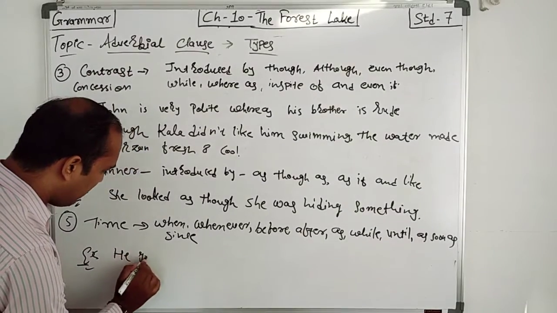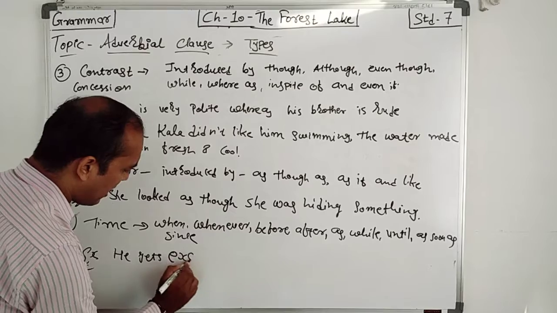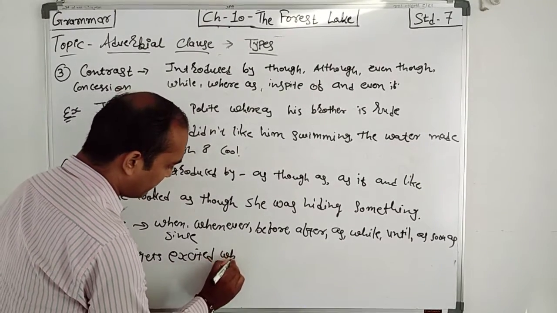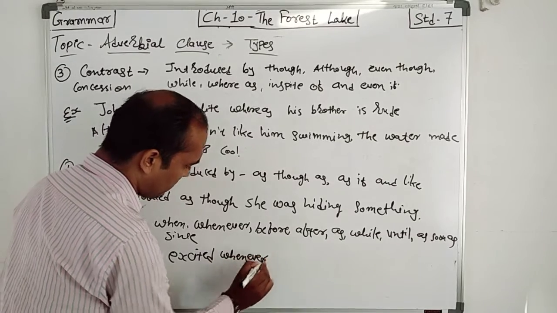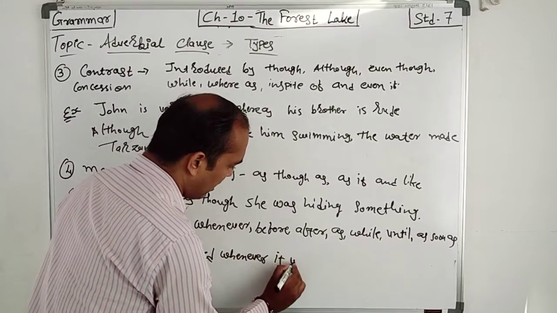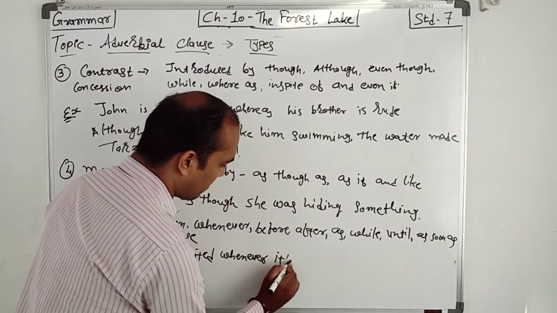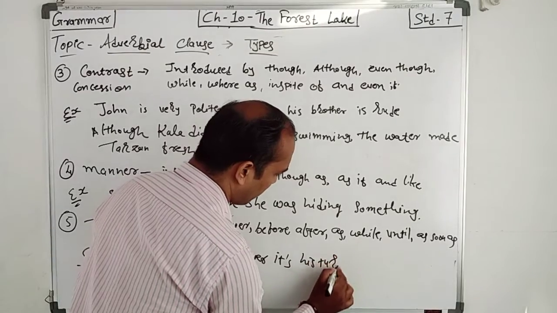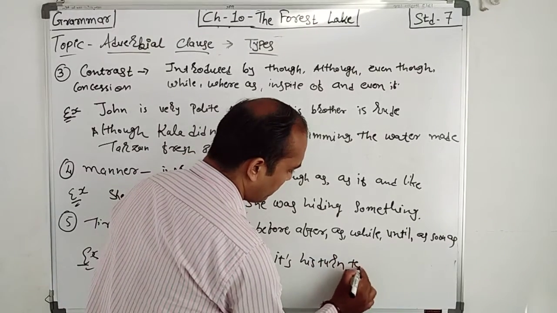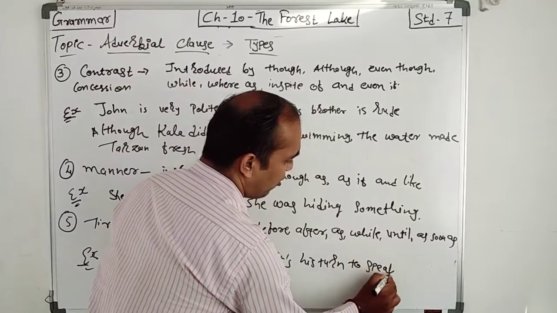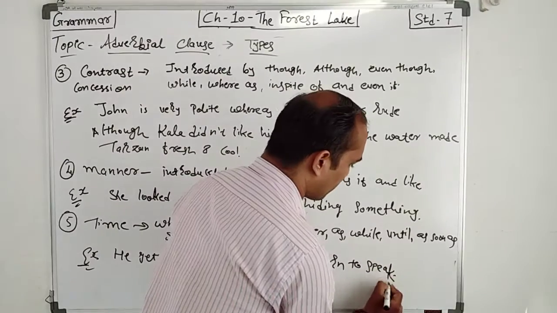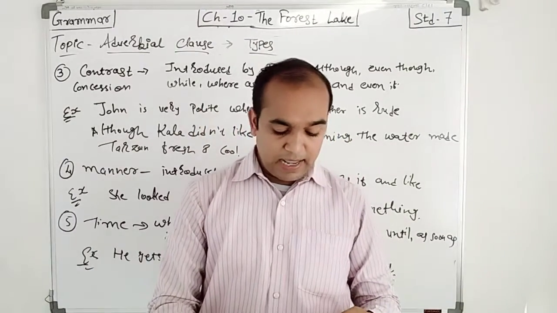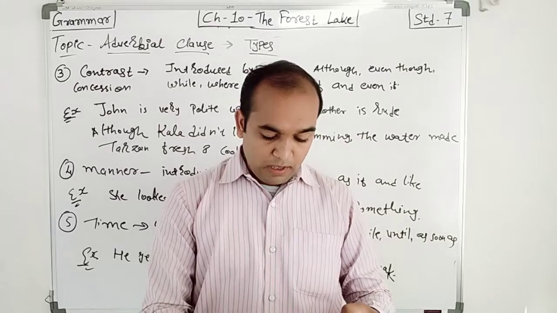Example, he gets excited whenever it's his turn to speak. Now even in your textbook there are other examples.